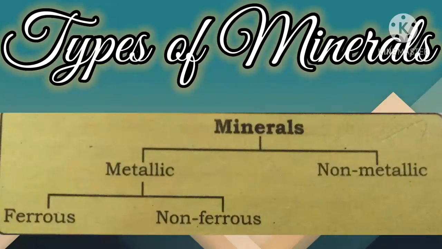On the basis of their physical properties such as color, density, hardness, and chemical properties such as solubility. See children, for example, coal is usually black or brown, right? At the same time, you see diamonds, how will it be? Sometimes colorless diamonds are also available.